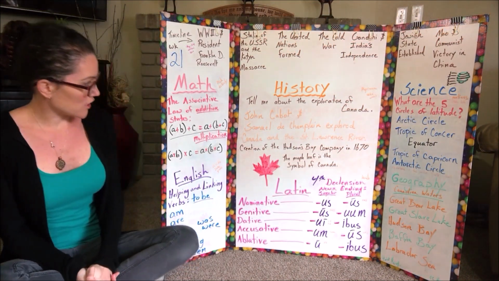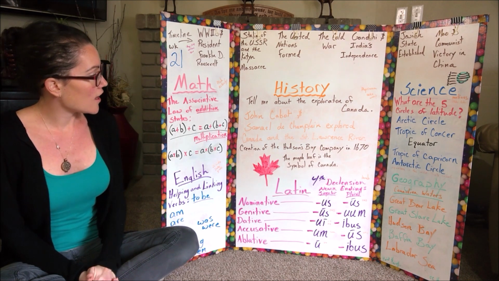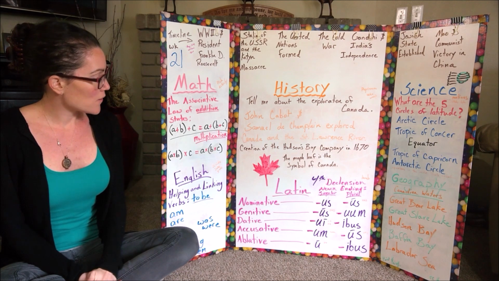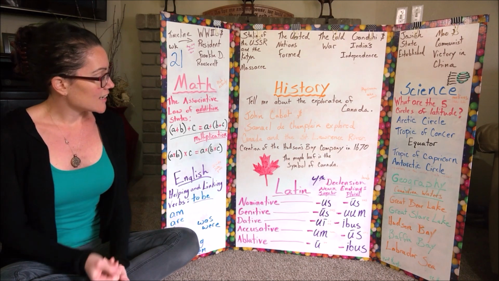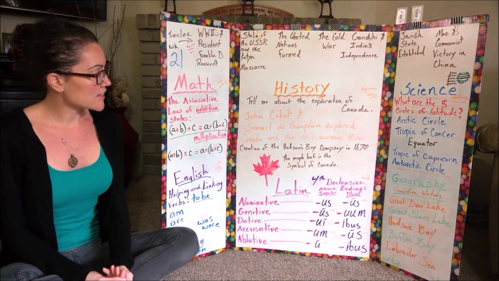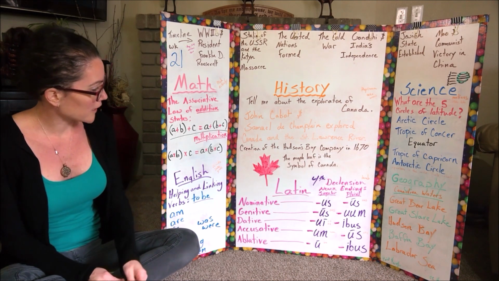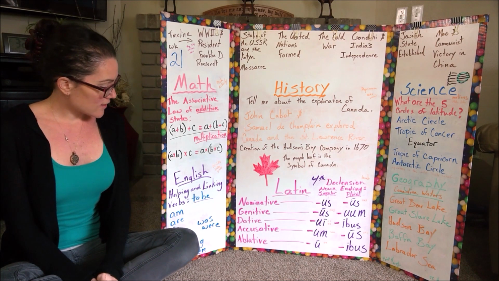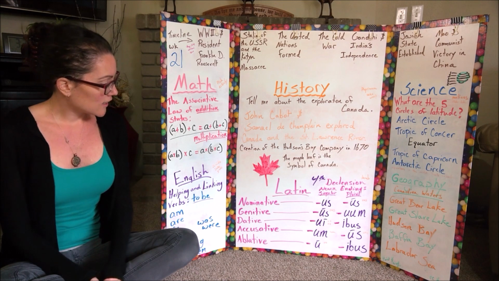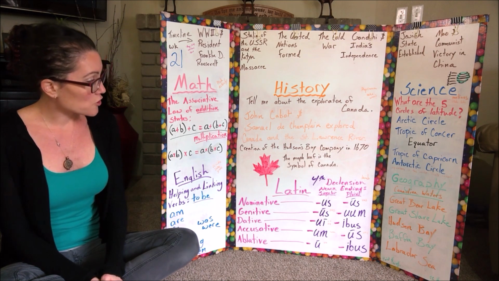Math, the associative law of addition states, sounds like this. The associative law of addition states, open parentheses, A plus B, closed parentheses, plus C, equals A plus, open parentheses, B plus C, closed parentheses. And again for multiplication, the associative law of multiplication states, open parentheses, A times B, closed parentheses, times C, equals A times, open parentheses, B times C, close parentheses.